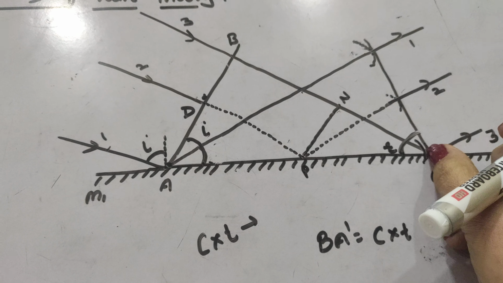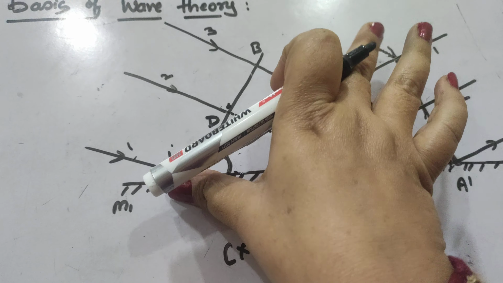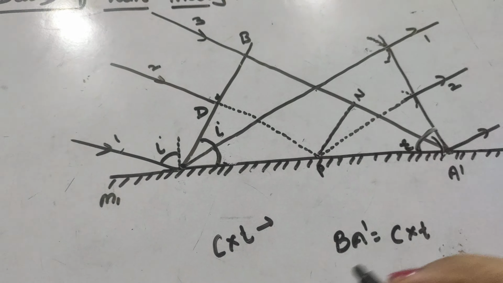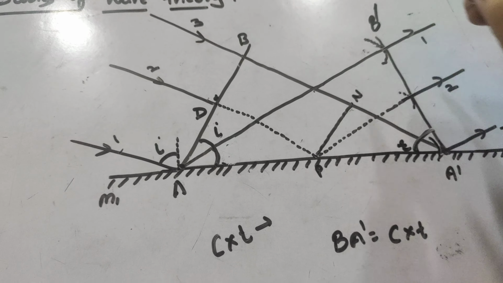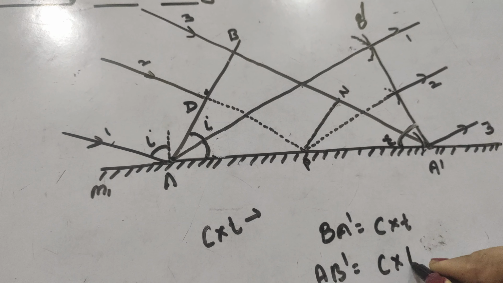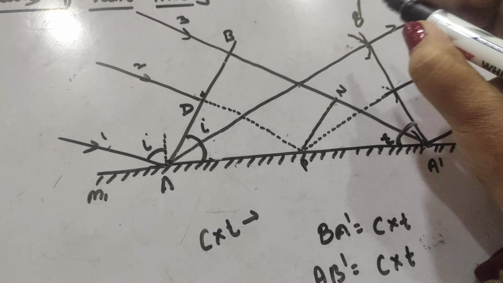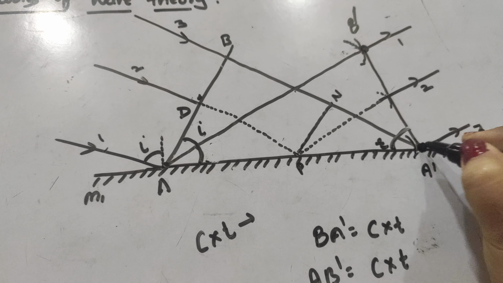Similarly, the particle at A sends out disturbance in time t. Since it gets reflected from this point, it will travel in this direction, and we draw an arc making a distance c into t. So let this be B dash, AB dash is also equal to c into t. These points are considered as secondary wavelets.